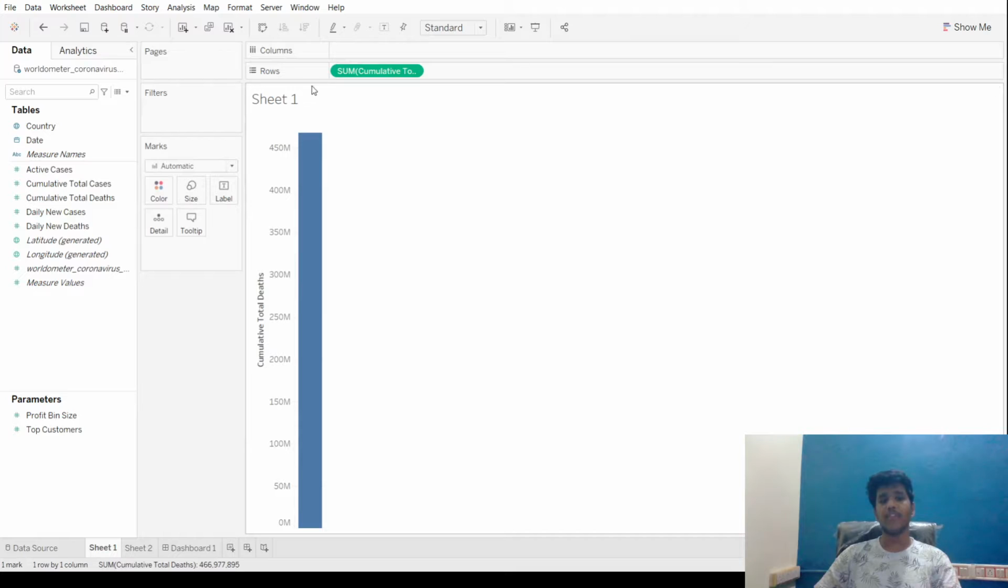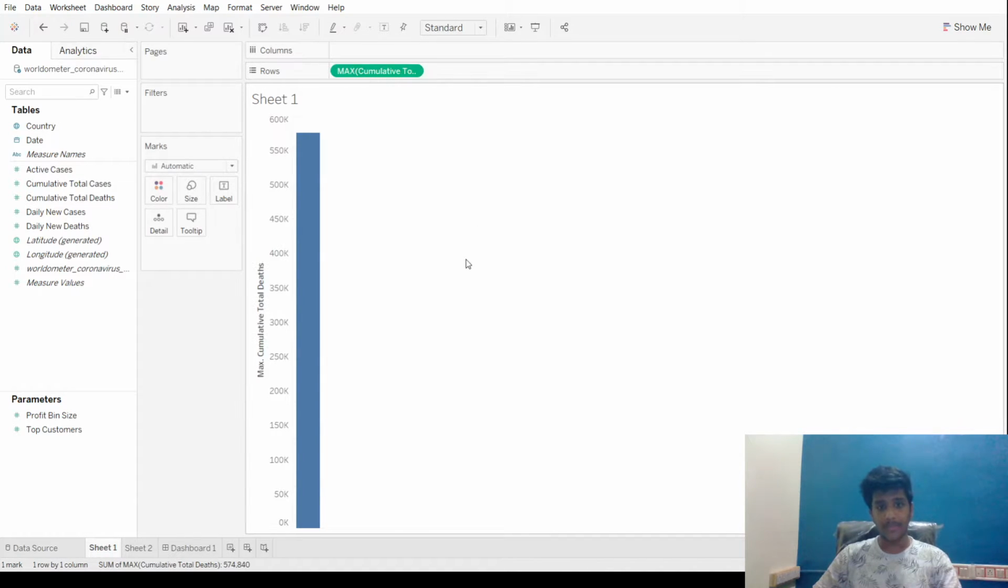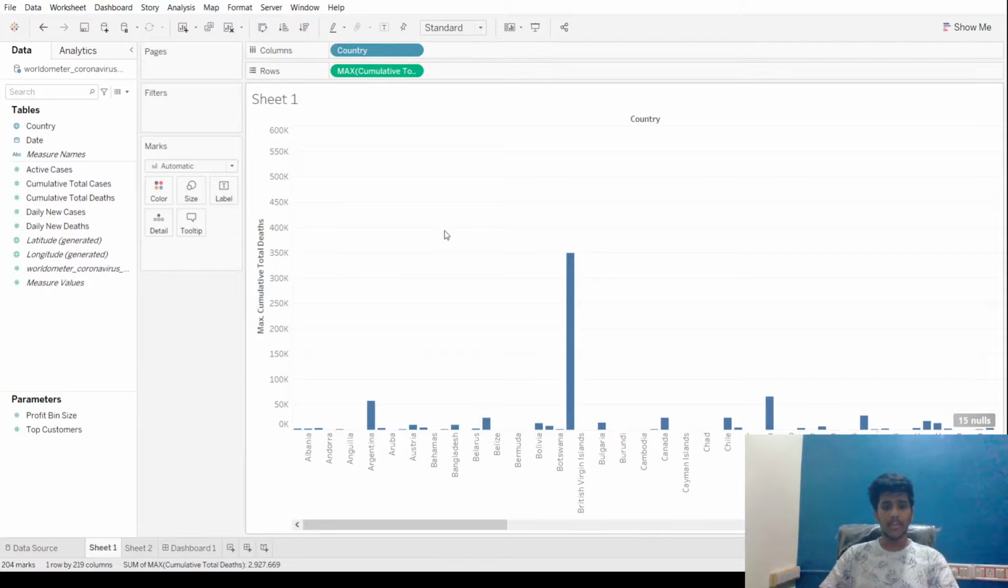So if you can see, right now I've sent it to rows, and now it's showing us the sum, like all my cumulative total deaths or cases are being summed, but in my data set they have already been summed, so there's no need to add them up again, because it shows us wrong visualizations and wrong values. So we can change it to the maximum value of that, and we get this. Now if we add country to the columns, we can see that the cumulative deaths for each country have been visualized.